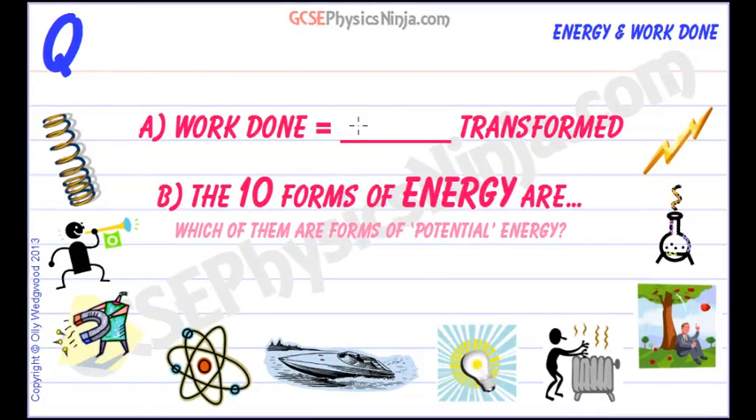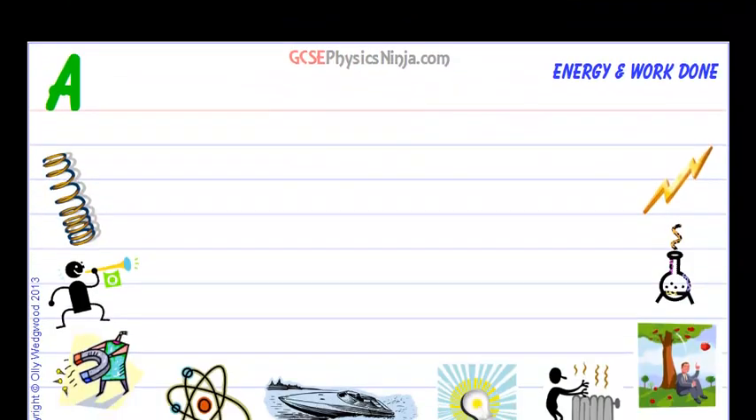Work done means energy is transformed from one form to another. The 10 forms of energy. We've got some clues around the outside, and we've got to label which ones of these are potential energy, or forms of potential energy. And potential means stored. So which forms of energy can be stored for later use? Let's dive in and see how we do.